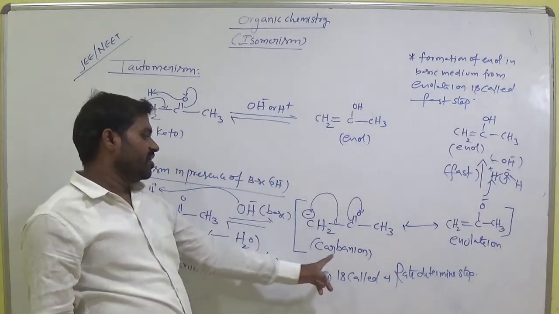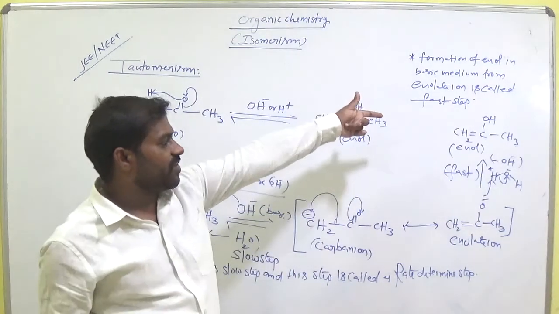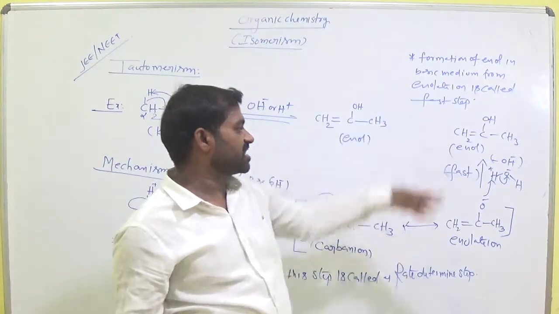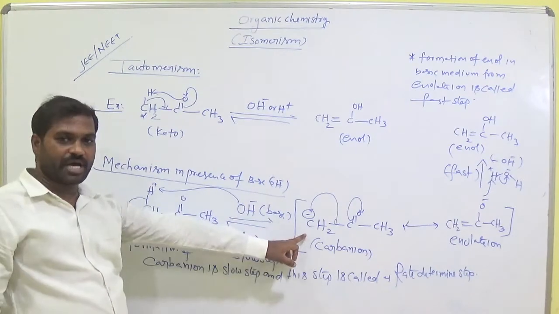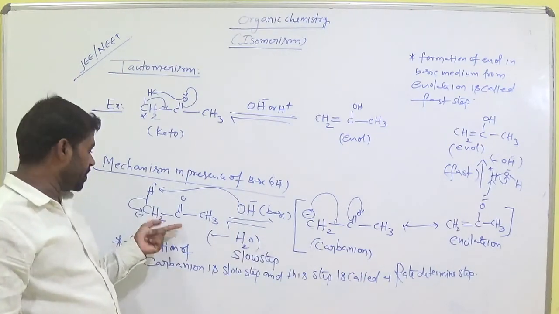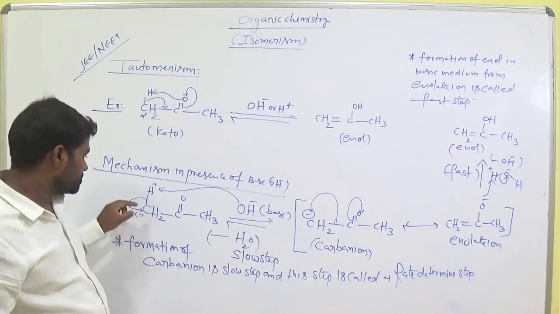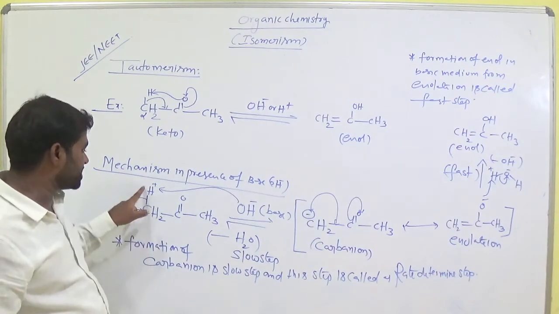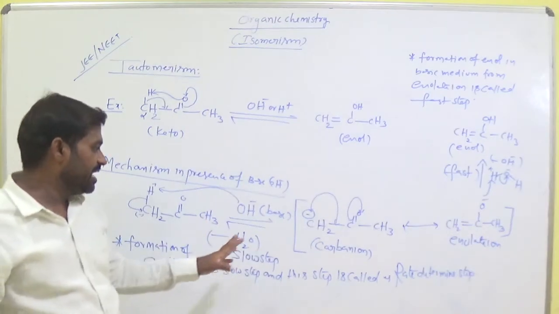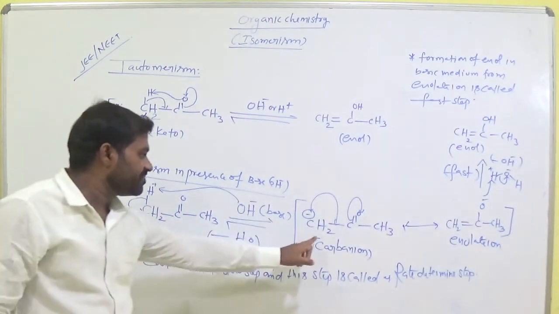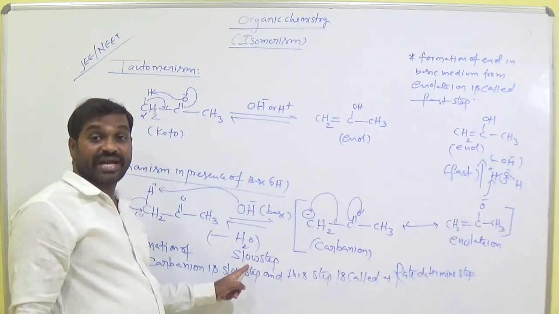Okay. Now tell me, formation of carbanion is called the rate determining step. Formation of the enol form is called the fast step. So let's see. The first step is formation of carbanion. Here let us take a keto compound which has alpha hydrogen. In the first step, in presence of basic medium, this bond is here, so it gets minus, it gets plus. So this OH minus attacks this H plus and is eliminated as H2O, clear, and we get CH2 minus as usual. Now this is the carbanion, this is the very slowest step, so it is called the rate determining step.